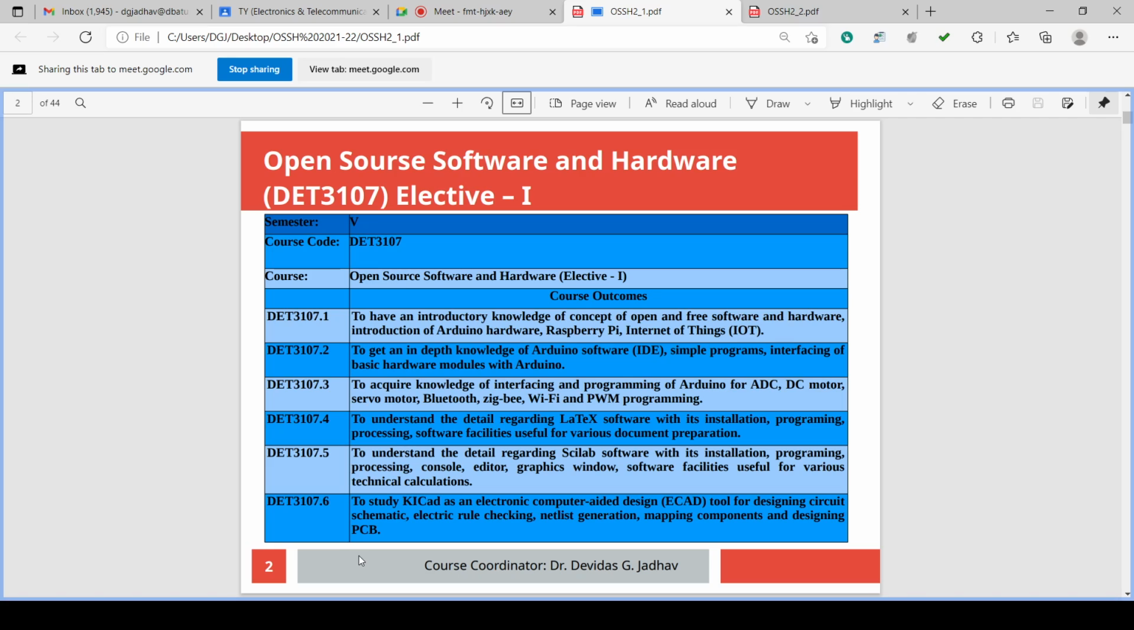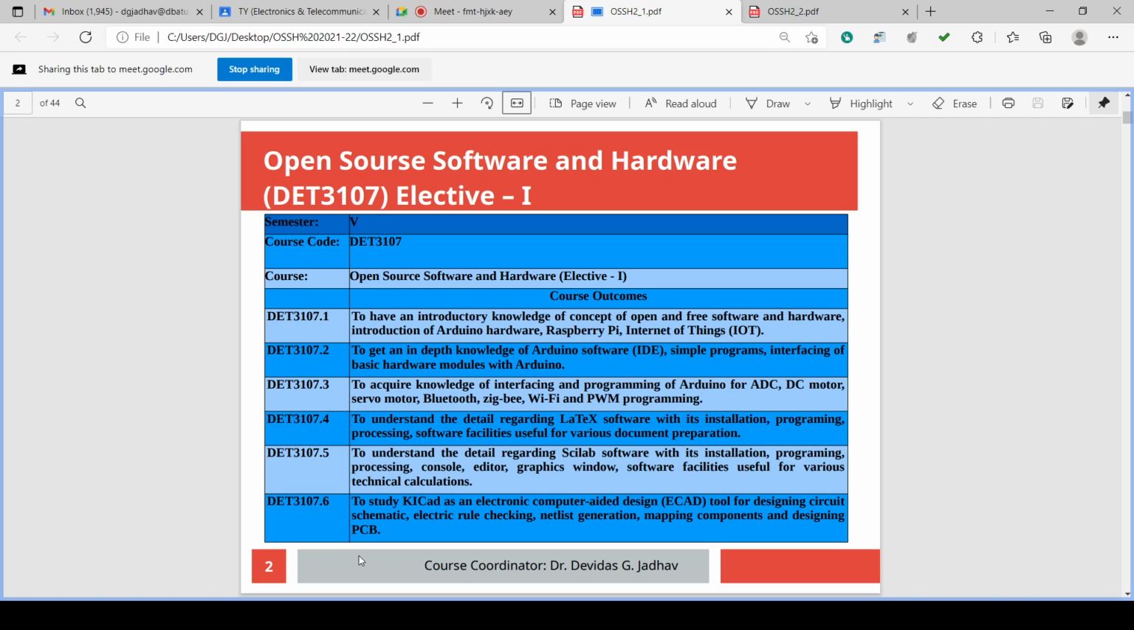Course outcomes: to have an introductory knowledge of the concept of open and free software and hardware, introduction of the Arduino hardware, Raspberry Pi, Internet of Things, IoT; to get an in-depth knowledge of Arduino software, IDE, simple programs, interfacing of basic hardware modules with Arduino; to acquire knowledge of interfacing and programming of Arduino for ADC, DC motor, servo motor, Bluetooth, Zigbee, Wi-Fi and PWM programming; to understand the details regarding LaTeX software with its installation, programming, processing, software facilities, useful for various document preparation.